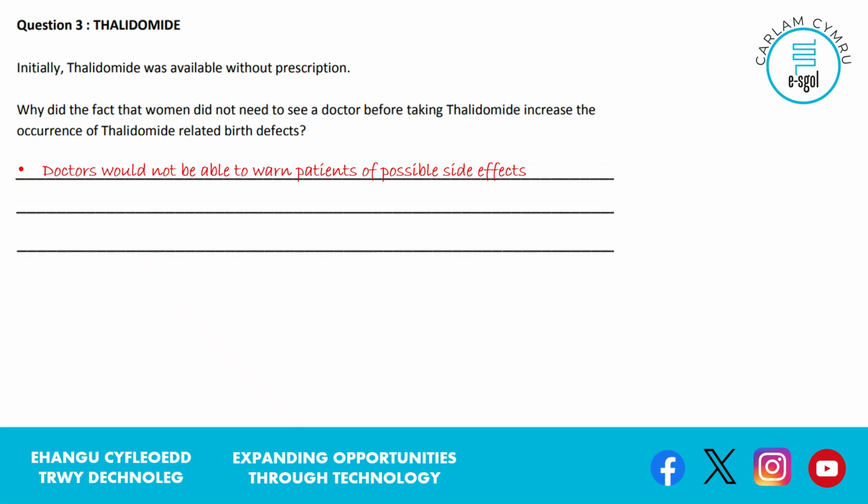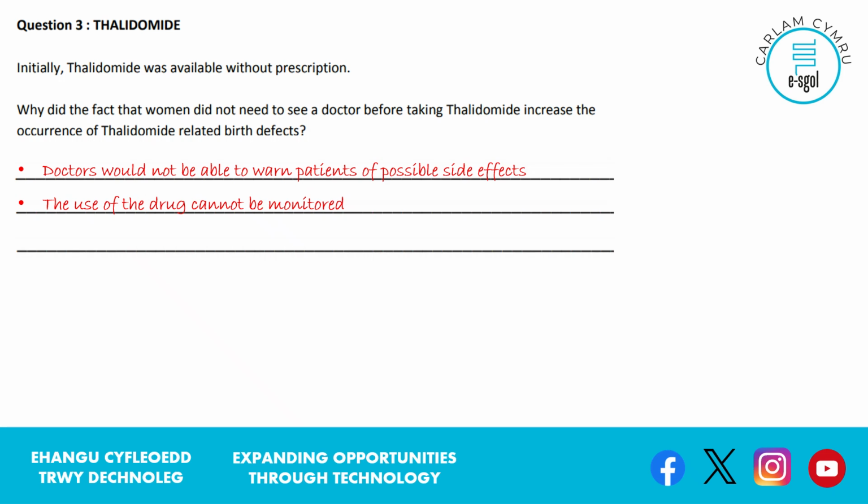So firstly, doctors may have known about possible side effects, and patients could have been informed about those and then been able to make an informed choice about taking the drug. But because they're just buying it from a chemist off the shelf, if you like, they're not warned about that. Moreover, if doctors prescribe the drug, they can then get some feedback, some information from their patients as to whether there's some problems with that drug. And on doing that, and this exists currently in medicine, there's a way of flagging up side effects that become apparent, and these are for drugs that are already licensed.